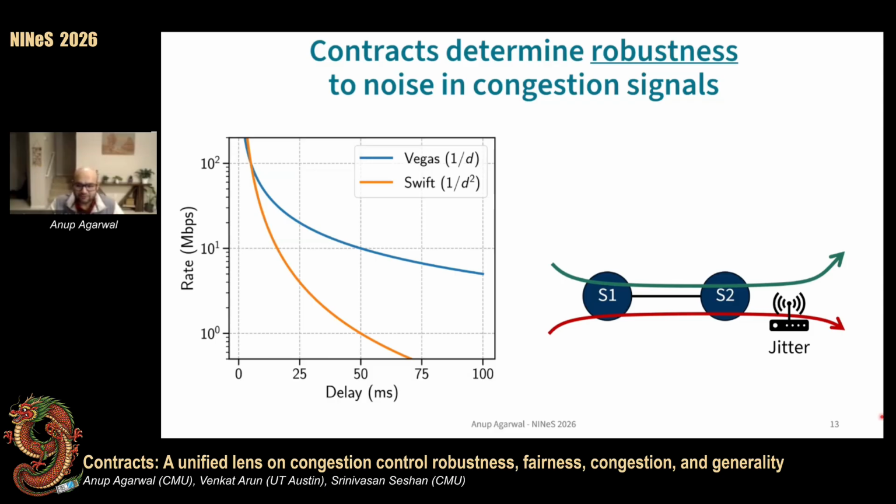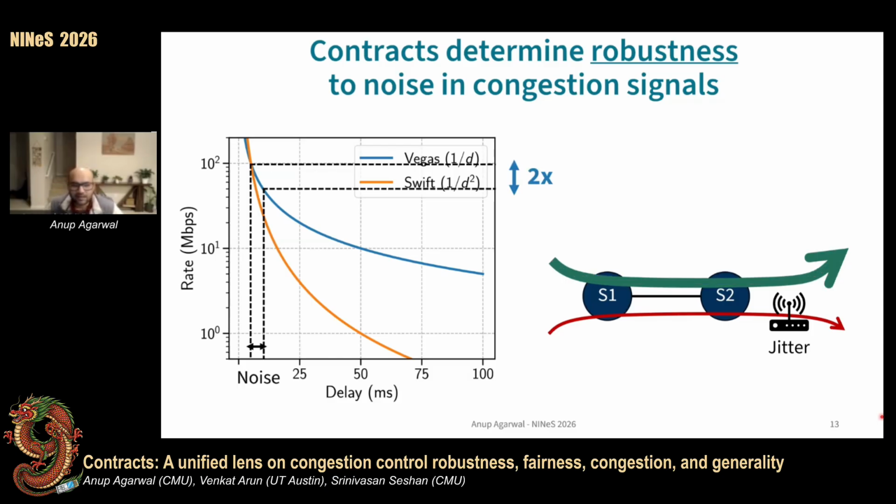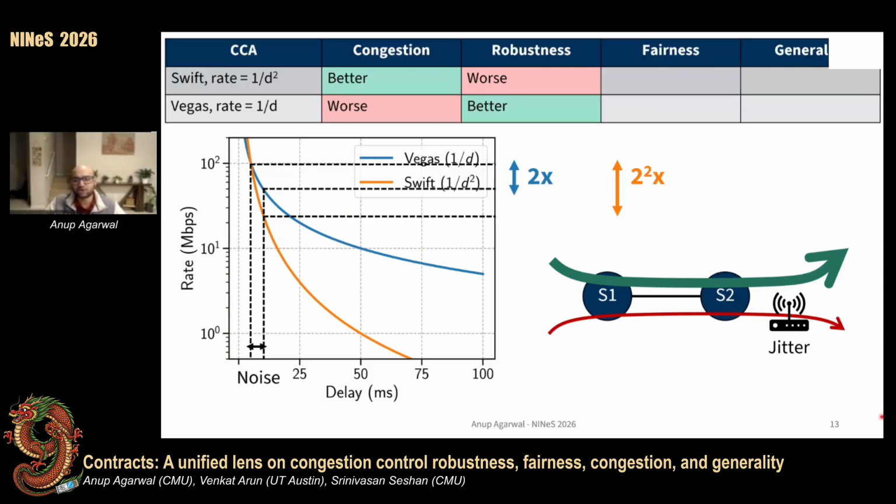Now, due to jitter in the Wi-Fi link, the red flow has a slightly higher estimate of the queuing delay. And due to the contract, this discrepancy in observed delays converts into a discrepancy in the steady state flow rates. And as we make the contract steeper, this discrepancy is larger, or worse is the robustness of the CCA to noise in the congestion signals.